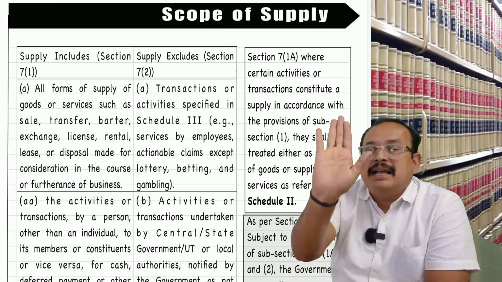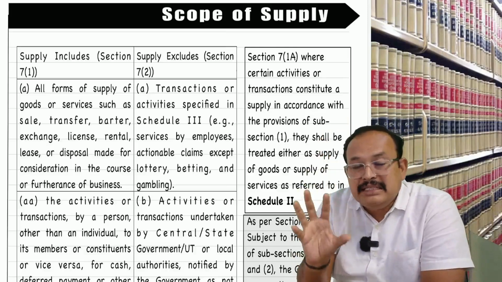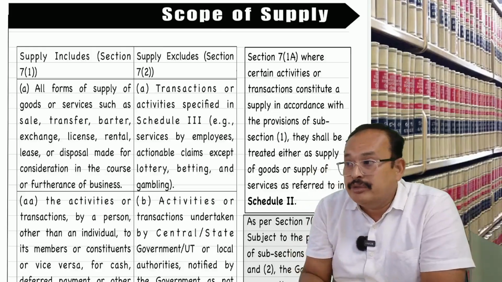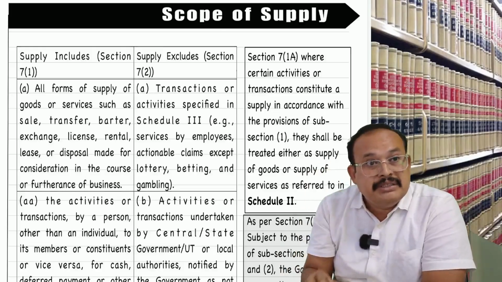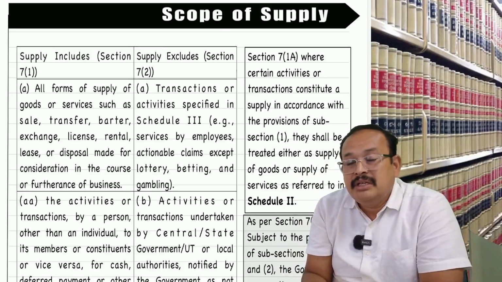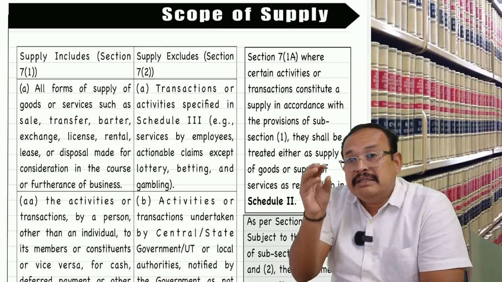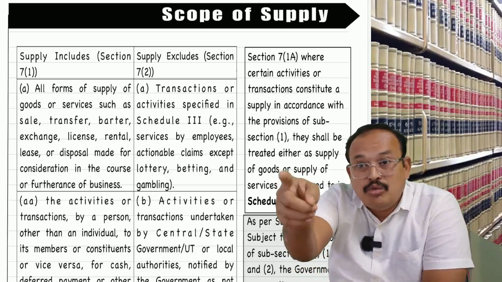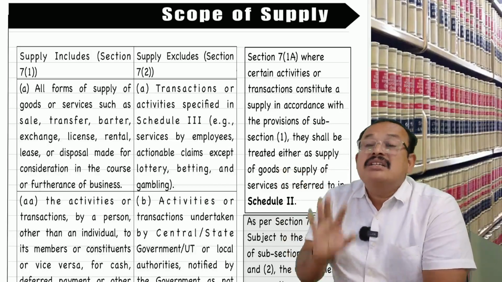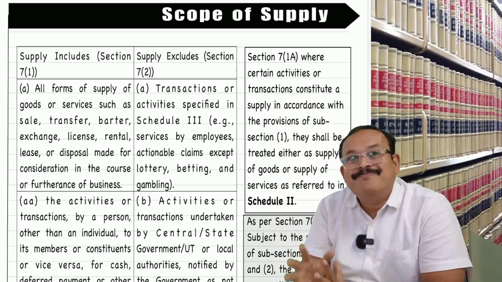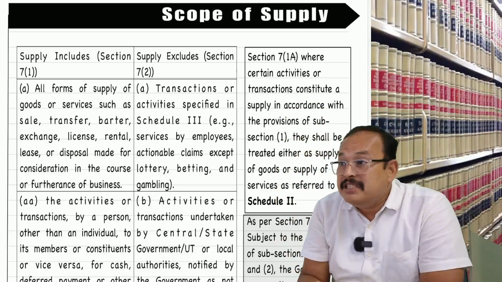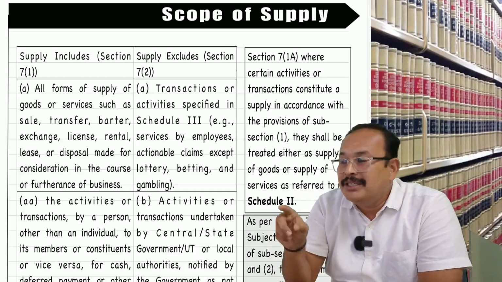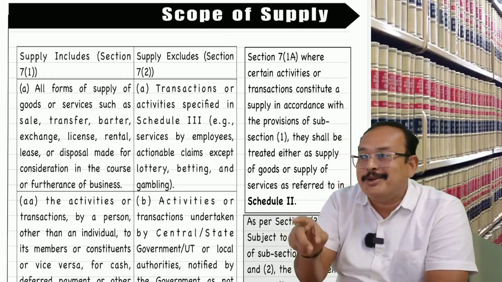This matter is hanging. In the Finance Act 2024, from 1st November 2024, the law got amended in such a manner that this co-insurance premium, 40 crores, received by the owned insurance company, is supply excluded. From which period was this announced? From 1st November 2024 in the Finance Act 2024.